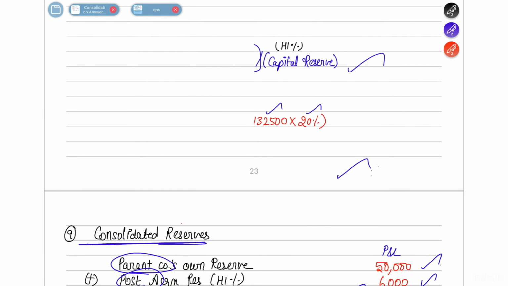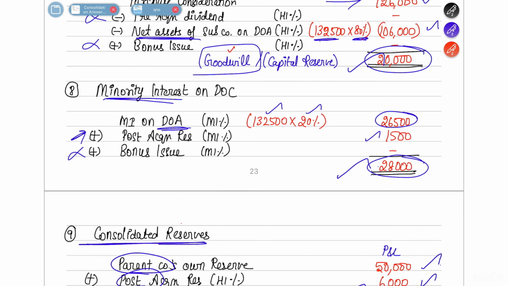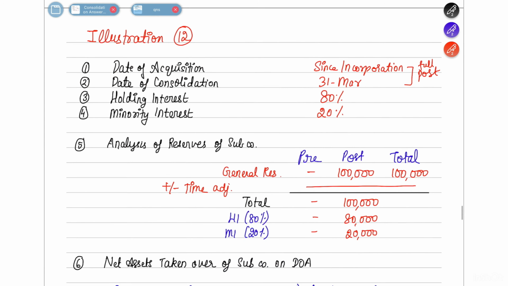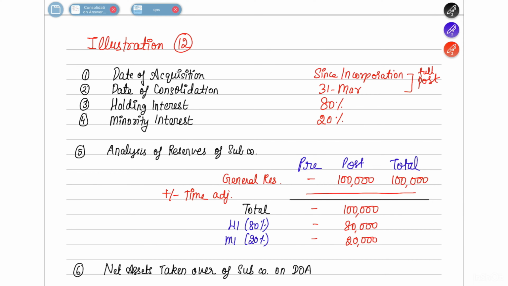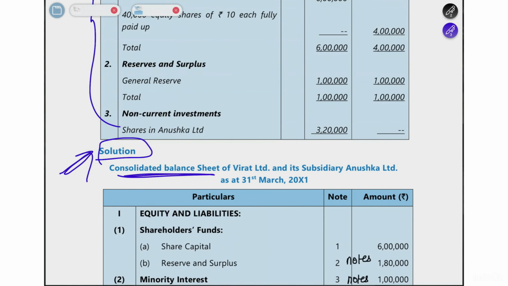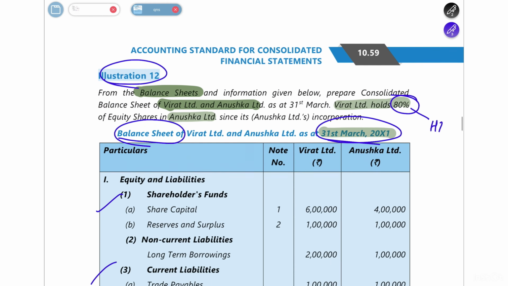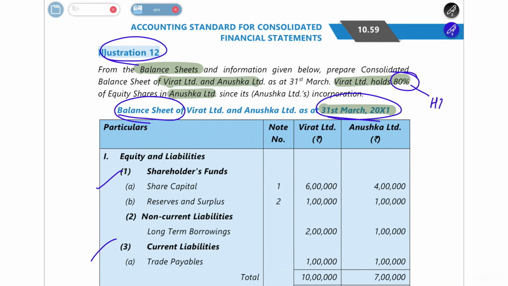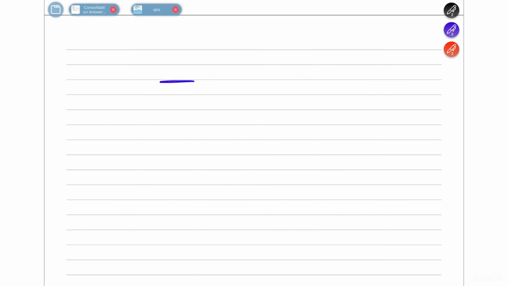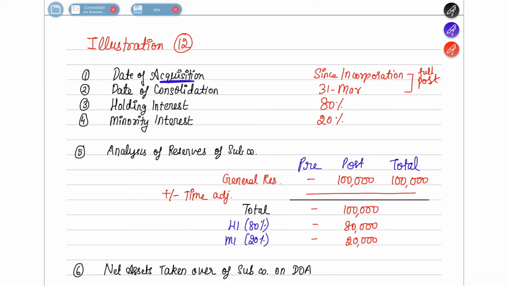Now let's move on to illustration number 12. So date of acquisition: what is the date of acquisition, what was given in the question? Let's go to the above column and check that. Here they have told you that Virat Limited is holding 80% in the shares of Anushka Limited since its incorporation. So since its incorporation is the tagline here, which means he has acquired starting from day one. Whenever Anushka Limited was established, from day one he has a share in the company.